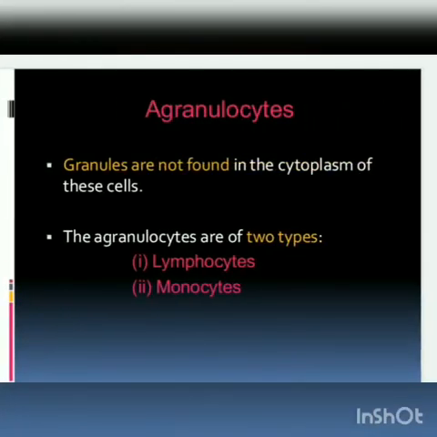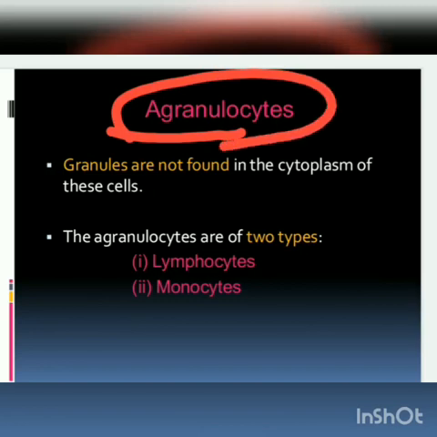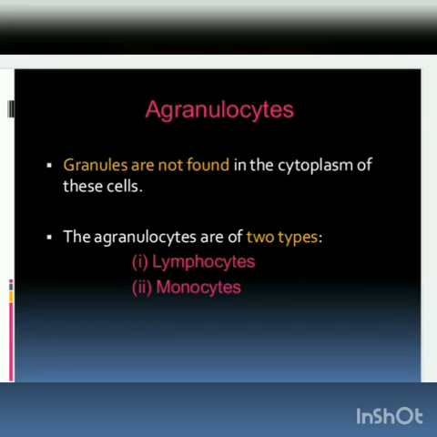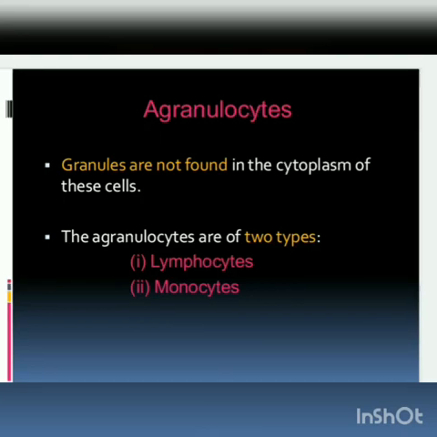Granulocytes have only 3 different types: neutrophils, eosinophils and basophils, which we have seen. Now we are seeing agranulocytes. Granules are not found in the cytoplasm of these cells. That is why they are called agranulocytes, which means granules are absent. These agranulocytes are of two types, lymphocytes and monocytes. So we will see the subtypes one by one, lymphocytes and monocytes.